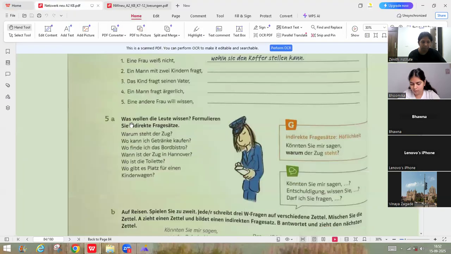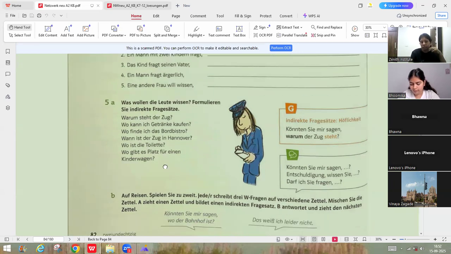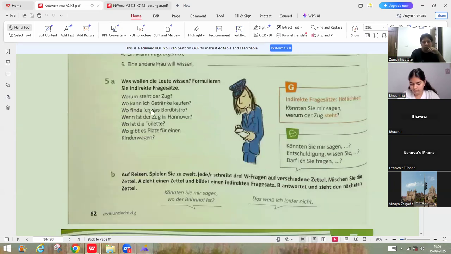So here they're asking, was wollen die Leute wissen? What the people want to know. Formulieren Sie indirekte Frage. Now these are the questions, okay? And you have to ask questions here. Acha, what these people wanted to know. Könnten Sie mir sagen? Okay, do one thing. All the sentences will start with this. Könnten Sie mir sagen? Could you please tell me?